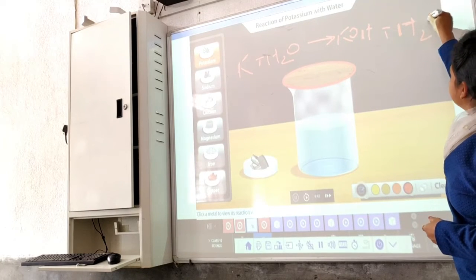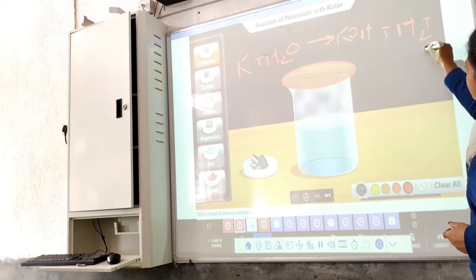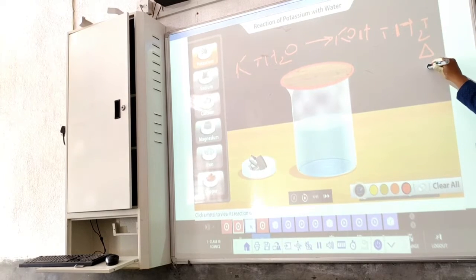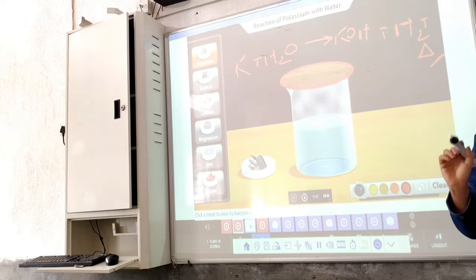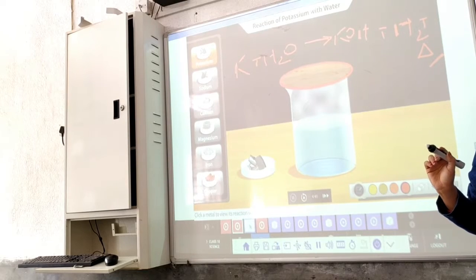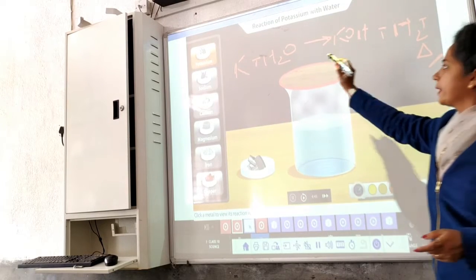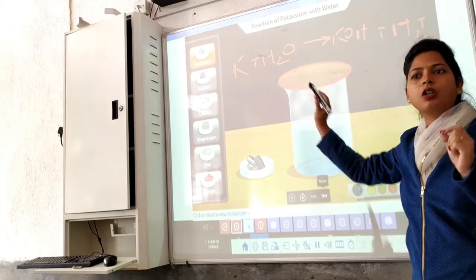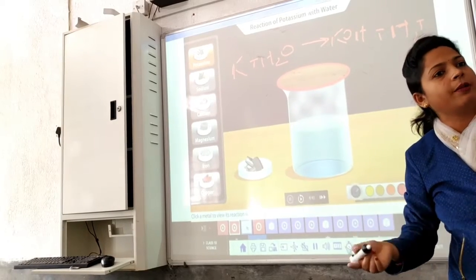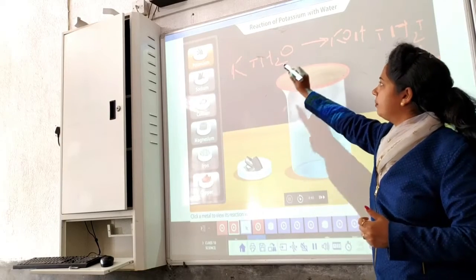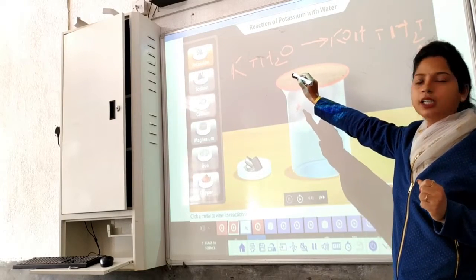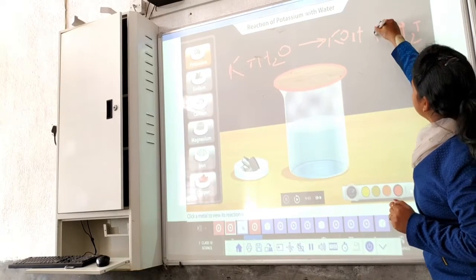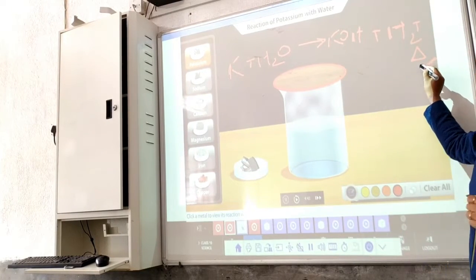And along with this KOH and H2, there is production of heat also. That's why it is an exothermic reaction. Clear? So you have to remember, potassium reacts with normal water, that is cold water. Normal means at room temperature. So potassium reacts with cold water to give KOH plus H2 gas with the release of heat.